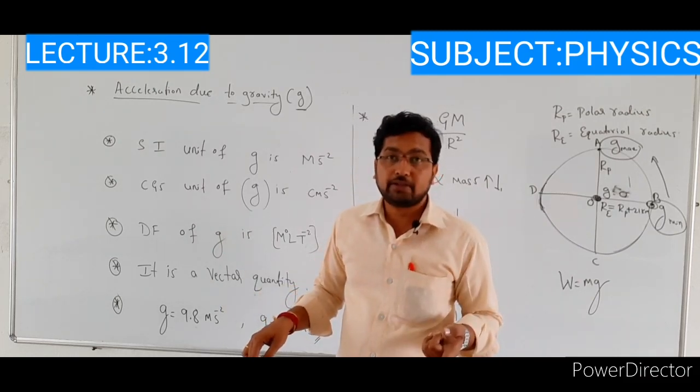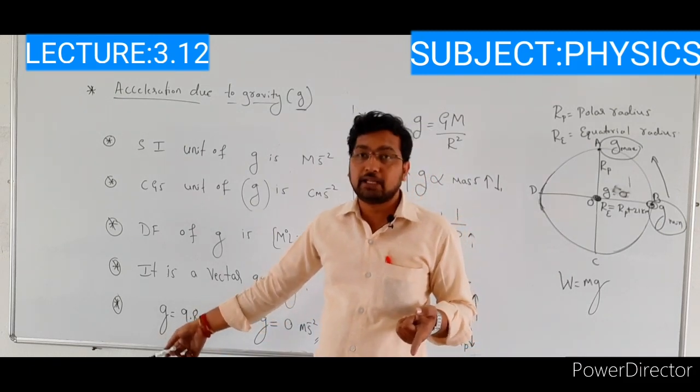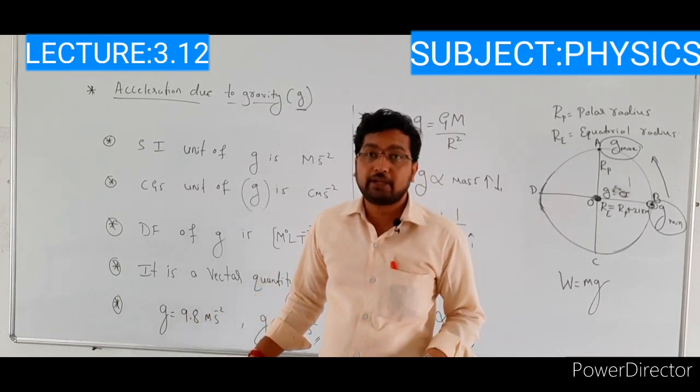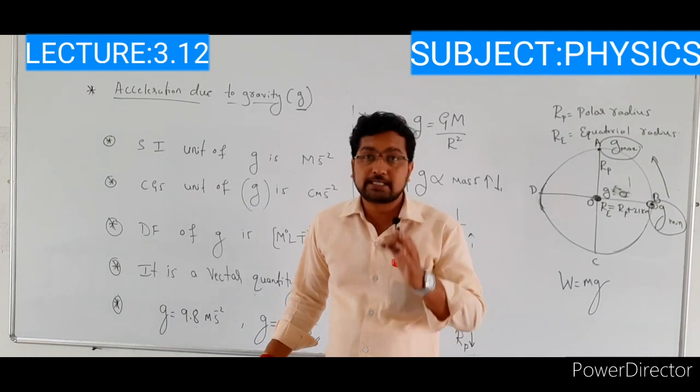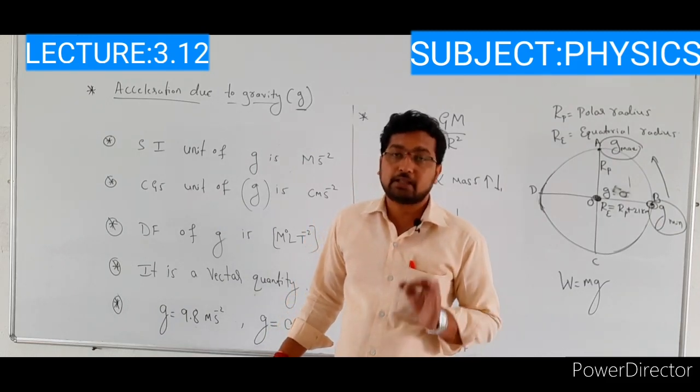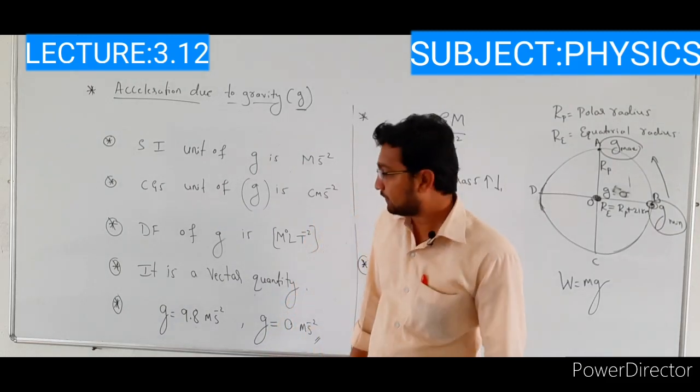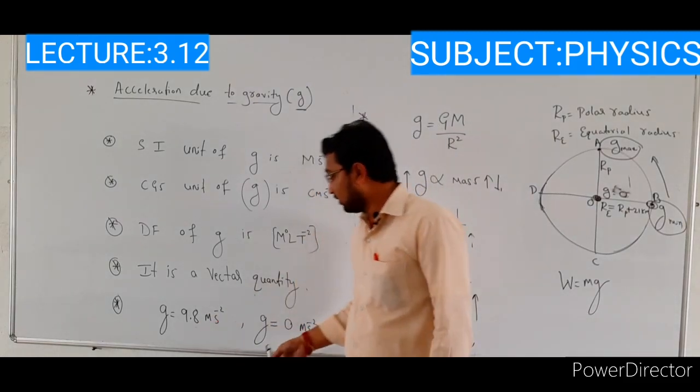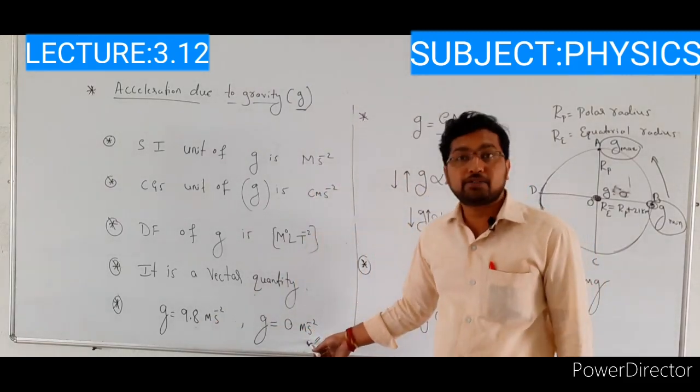The magnitude value is 9.8 on the surface of the earth. Then what is the direction of gravity? It is always towards the center of the earth. Next, at the center of the earth, acceleration due to gravity value is 0.